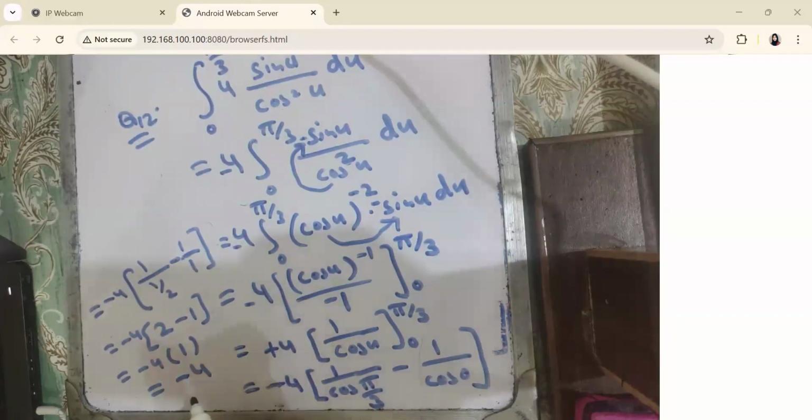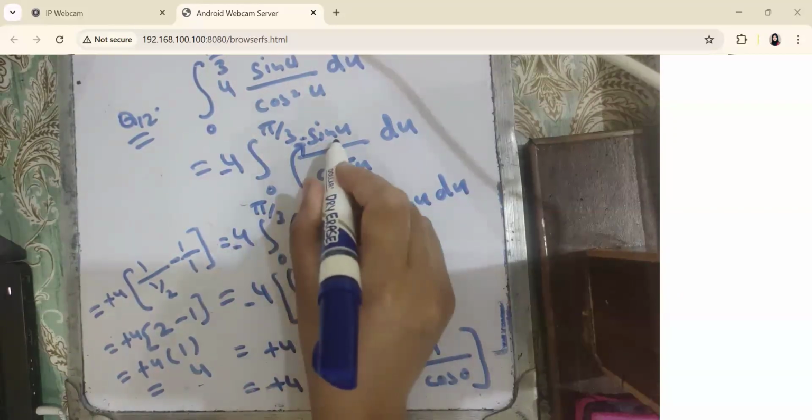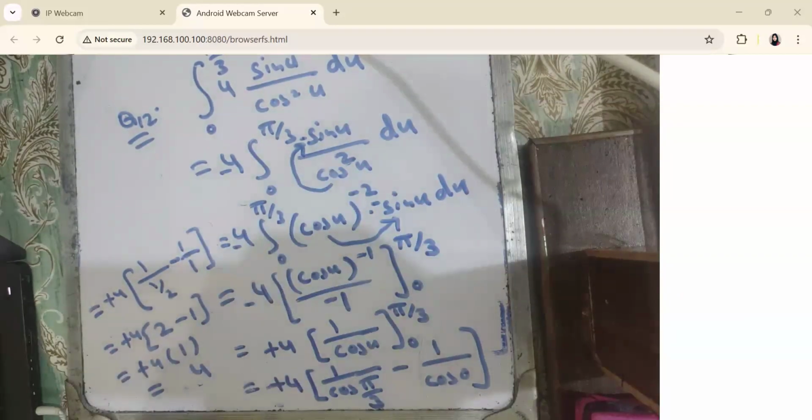And you should also know from the answer, because the area can never be negative. Plus, plus, plus, plus, and plus. So the answer is plus 4, not minus 4, because the derivative of cos u was not sin u, it was minus sin u. The function and the derivative of the function. Is it clear now? Please respond, class. Yes, ma'am.